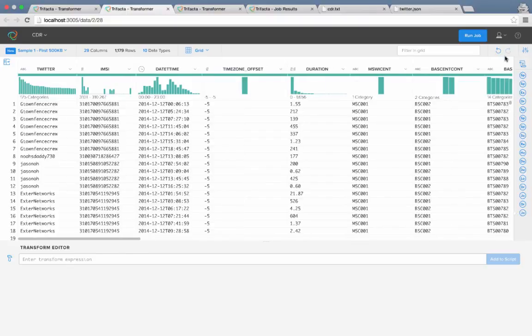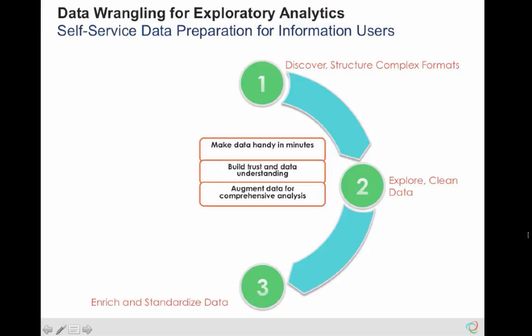There we go. Now I've combined the CDR data, customer details, and their sentiment scores. That will be very useful for me to find some churn patterns. By augmenting, normalizing, and combining multiple datasets of various formats, the data analyst got to create a comprehensive view of the customers. More predictors are now available to detect churn and use it for analysis.